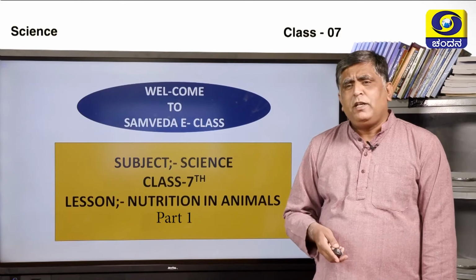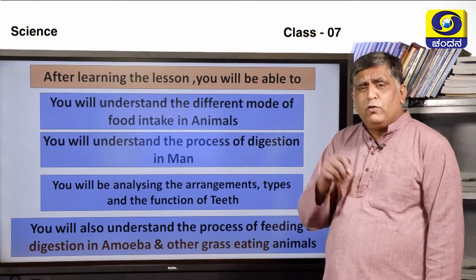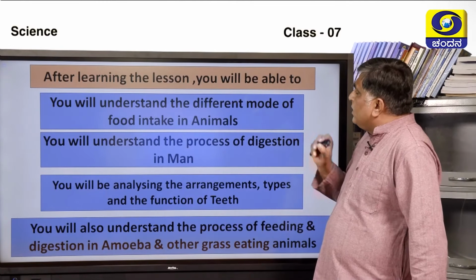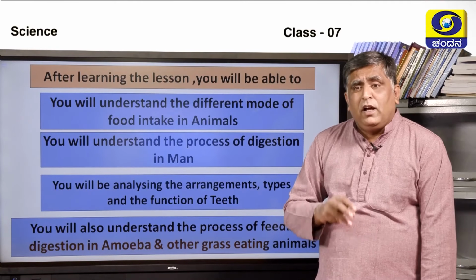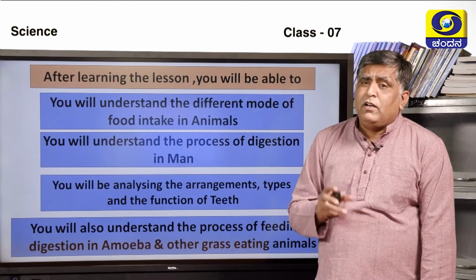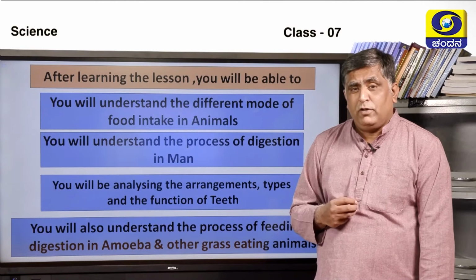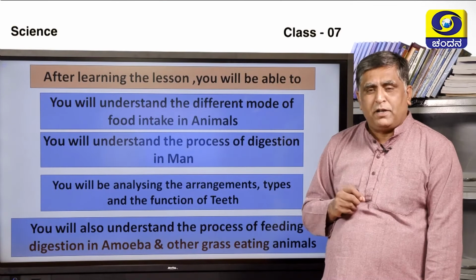So what points are we going to discuss in this lesson? If we have a bird's-eye view of it, it will be very easy for us. After learning this lesson, we will understand the different modes of intake in animals. Every animal depends on plants or other animals for food. But how do they take in food, and what is the mode of food intake? This is what we are going to discuss in this lesson.